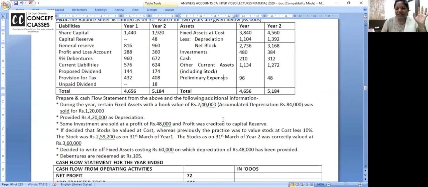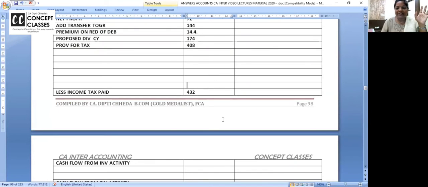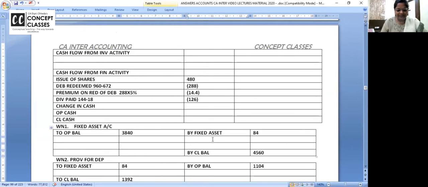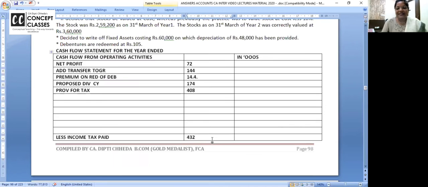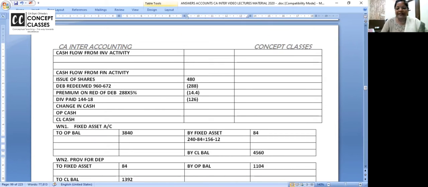Now original cost 240 is included in this 3840. I'm writing here: 240 is the original cost included in 3840, minus 84 is what? 240 minus 84. You are getting the WDV as 156. And now this is sold for how much? 120. This is sold for 120. So you are getting a loss. 156 is sold for 120. You are getting a loss.